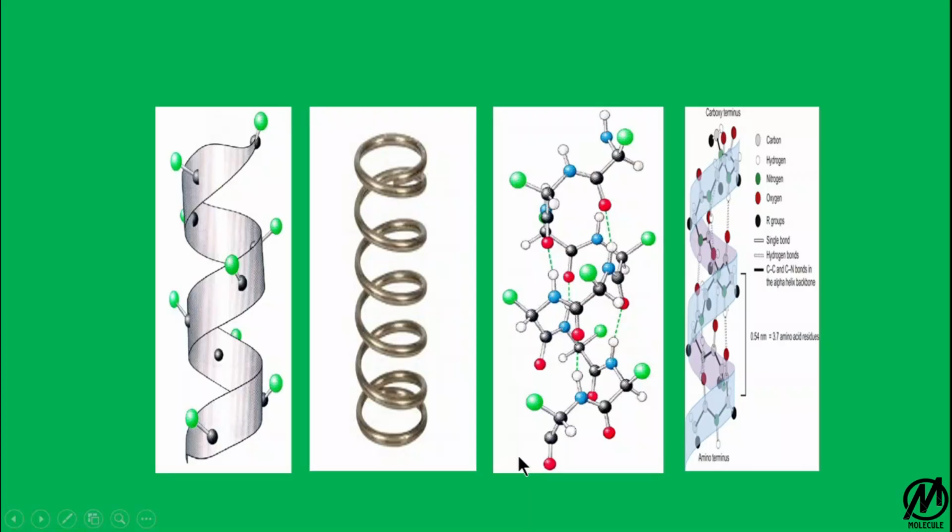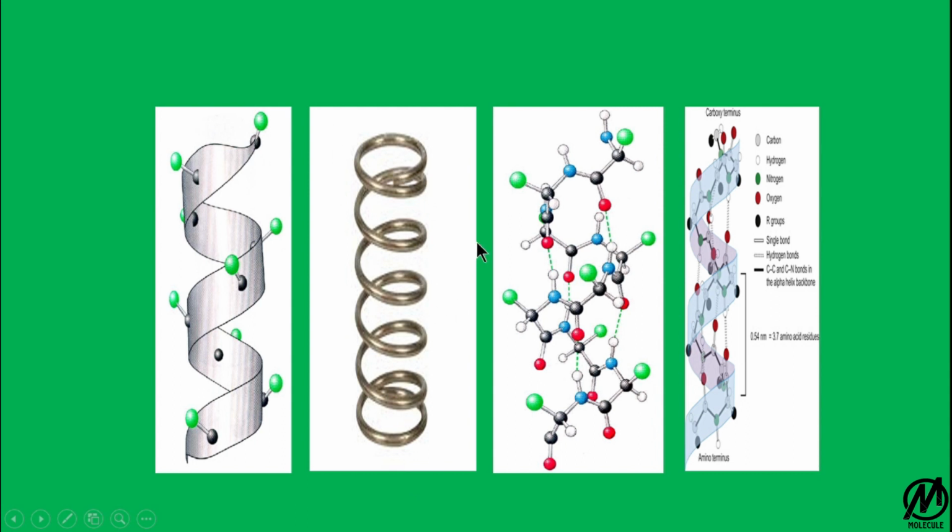This is a structure of alpha helix in which you can see the green dots are the R groups and they are facing outwards, and the black atoms embedded in the alpha helix are the carbon atoms. This resembles an alpha helix. If you can see, they both look like a coiled structure. This is a basic spring.